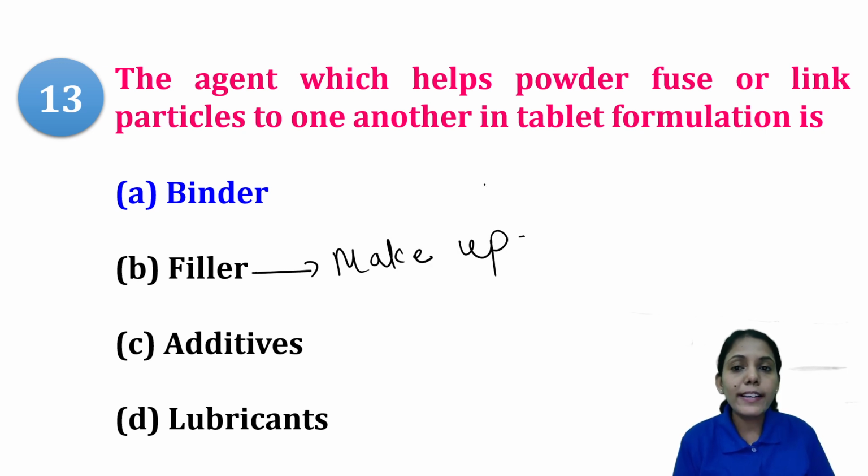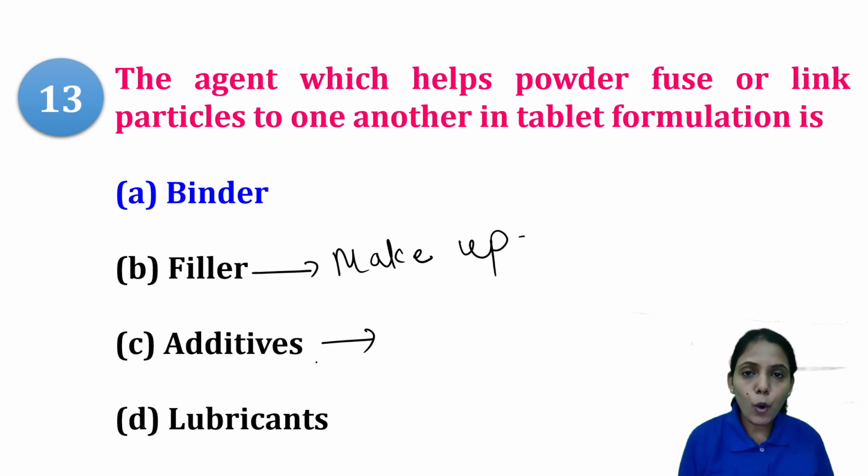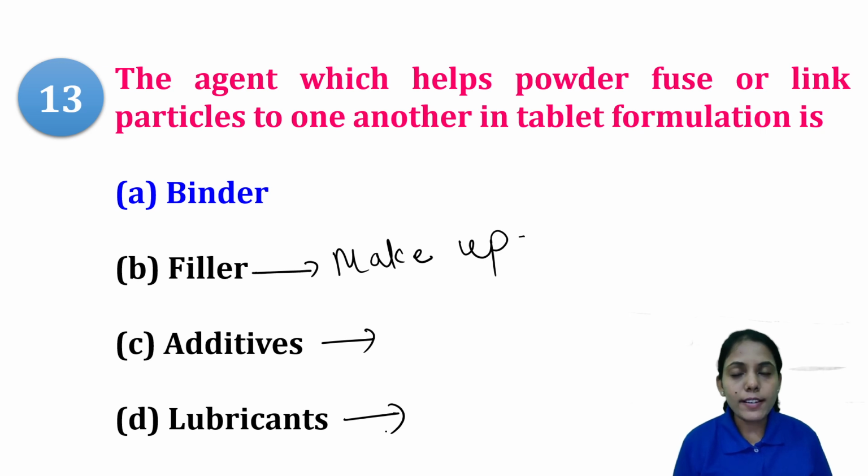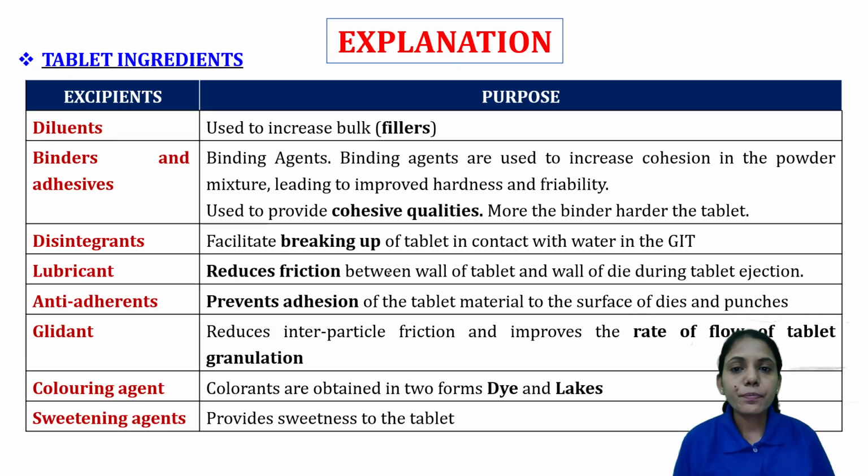Okay, so this is not related to sticking of the particles together. Additives are, for example, lubricants, glidants. They improve the flow property. They reduce the friction. And the lubricants, as I said, will reduce the friction between the particles and the machine. So A is the right answer.